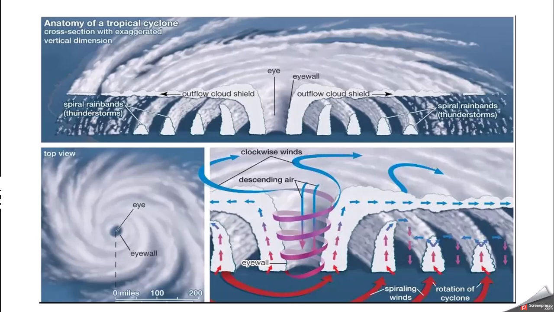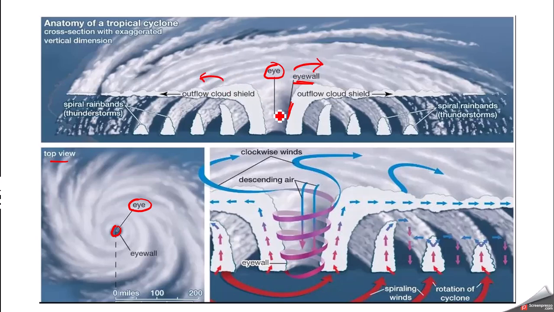In this diagram we can see the top view of a cyclone. This is called the eye of the cyclone, and the surrounding part is called the eye wall. So we can see here, this is the eye of the cyclone and this boundary is called the eye wall. Like this it will move in the outward direction.